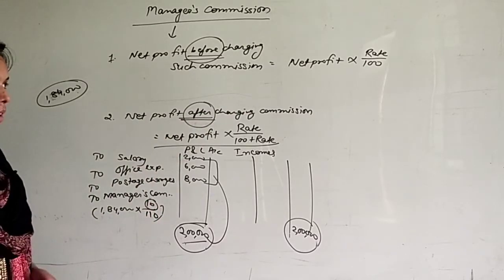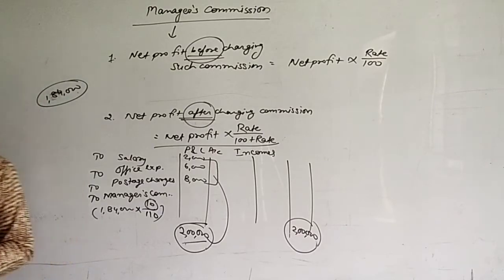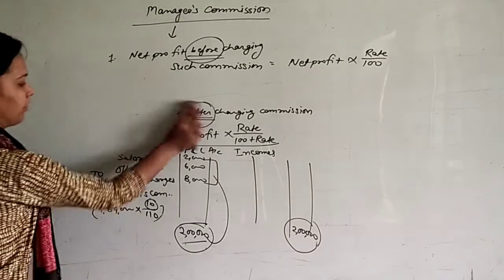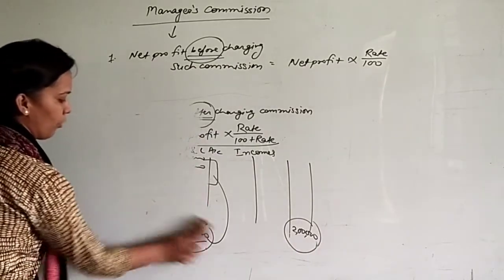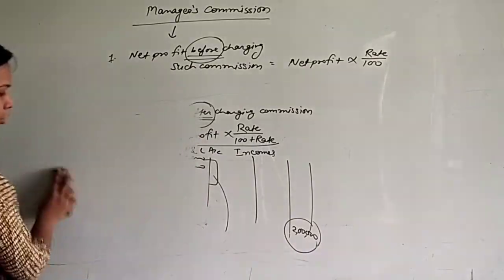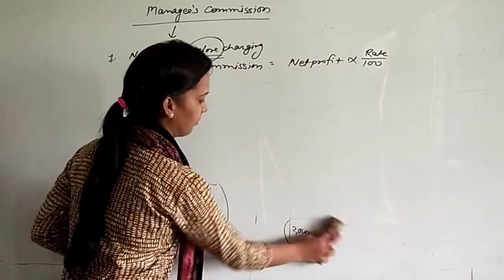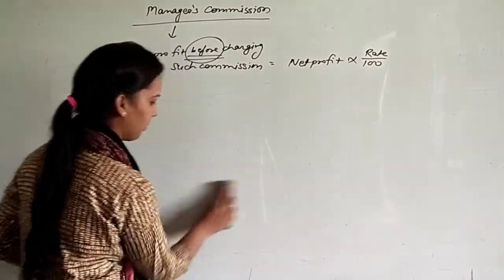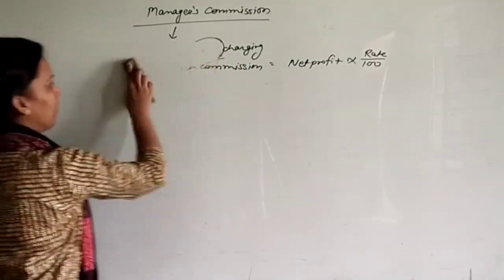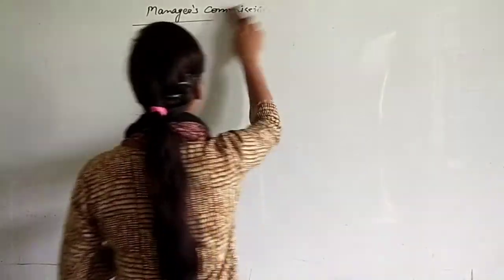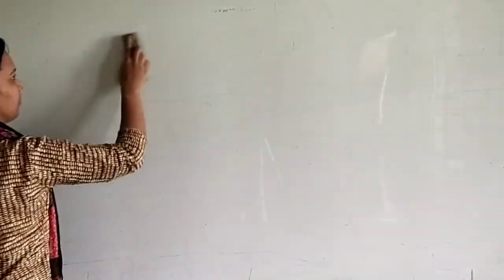Okay, let's take one question on the basis of this type of example. I am taking here a question, not an example. That will be question number 9. You can study question number 9 from your book. It includes this point, manager's commission, so you will be able to understand easily. See here, question number 9.